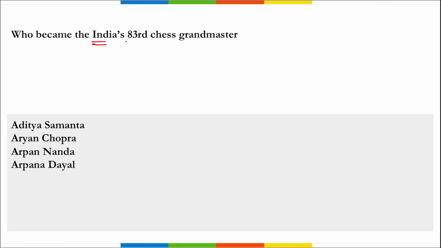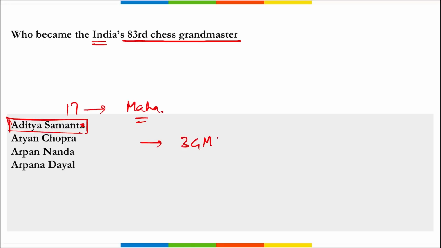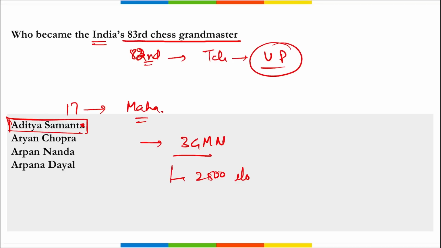Next, who became India's 83rd chess grandmaster? Aditya Samant. Right? Aditya Samant became the 83rd chess grandmaster of India. Right? He is 17 years of age. He is from Maharashtra. Correct? And to become a grandmaster, remember, 3 grandmaster norms are required and a live rating of 2500 ELO points. Then if we talk about who became the 82nd grandmaster of India, he is from Telangana and he is Vupala Praneeth. Right? Vupala Praneeth became the 82nd grandmaster of India, and 83rd is Aditya Samant.